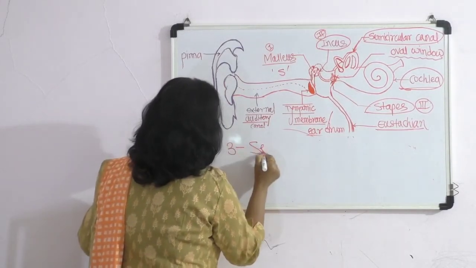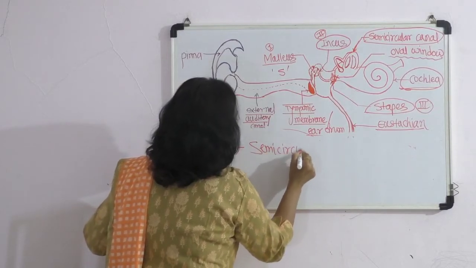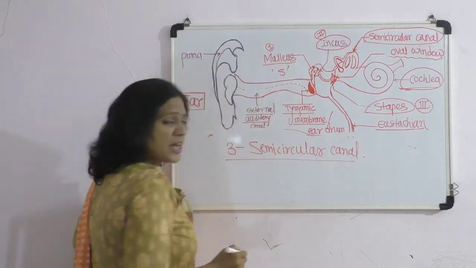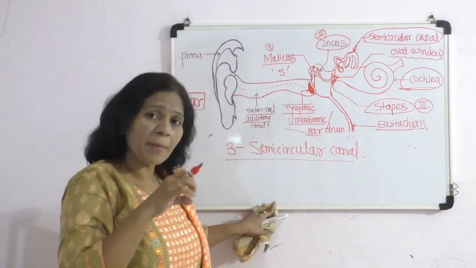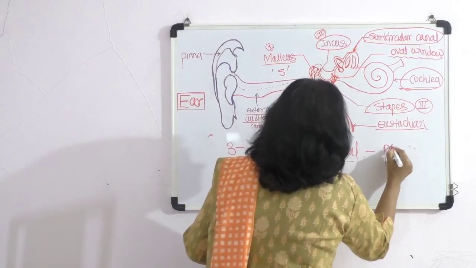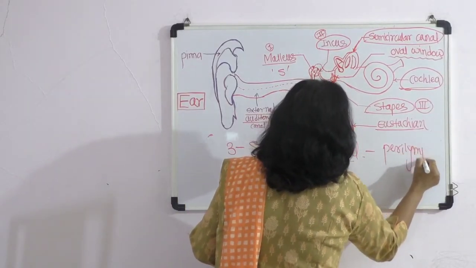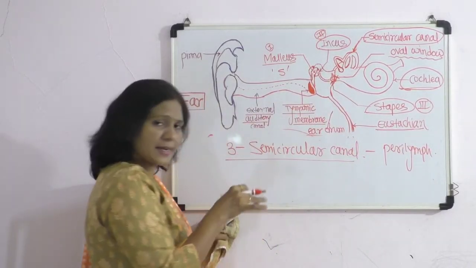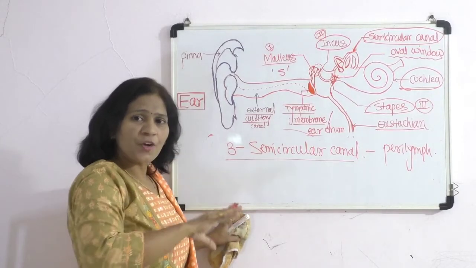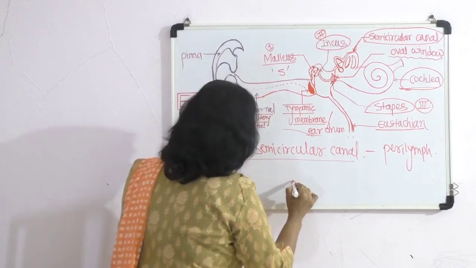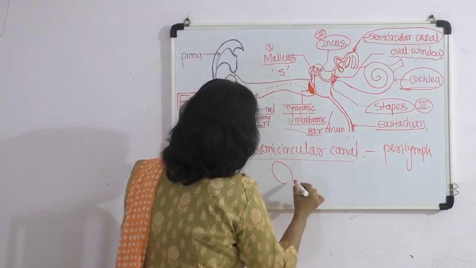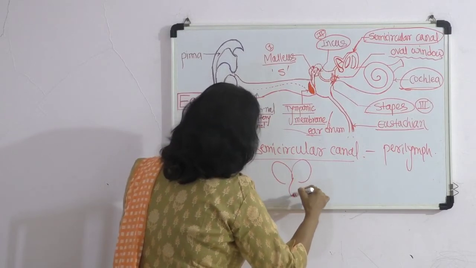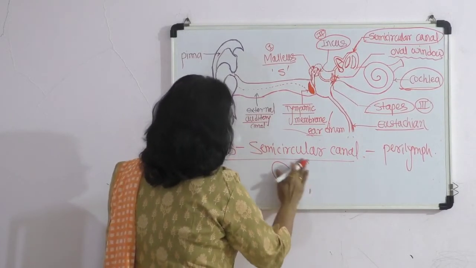These three semicircular canals are present in the perilymph, and they lie in different planes. If one canal is in one plane, another canal is in another plane, and the third canal is in yet another plane.